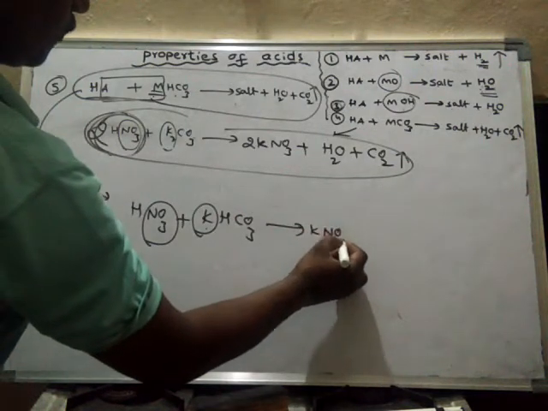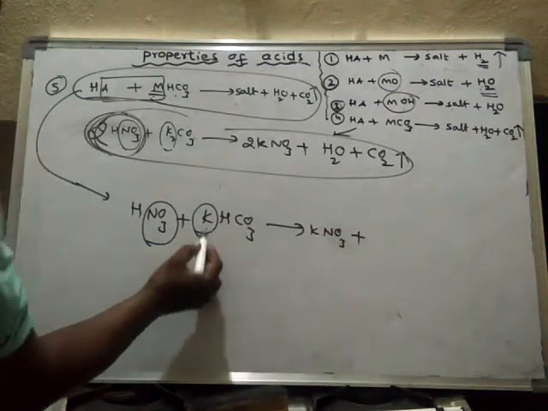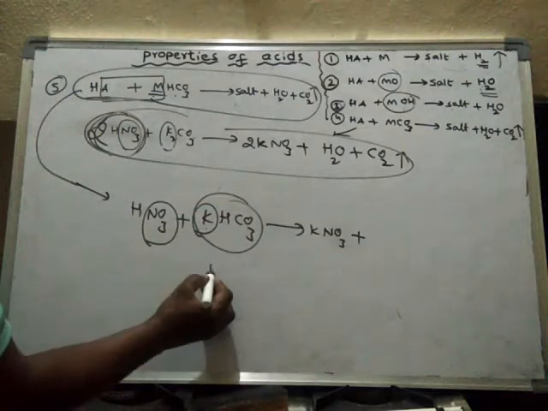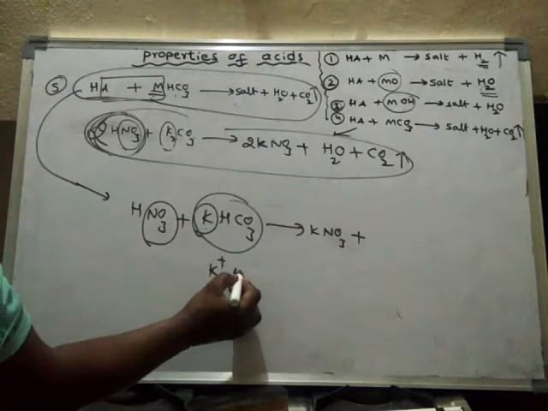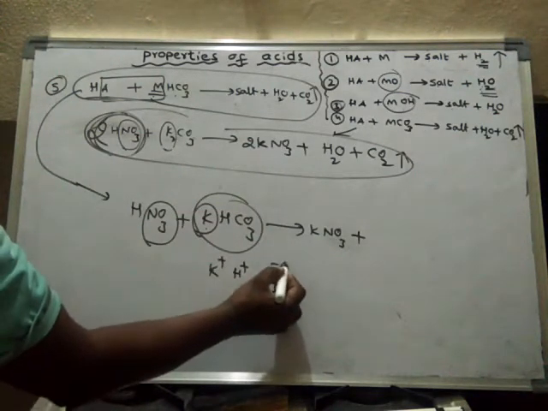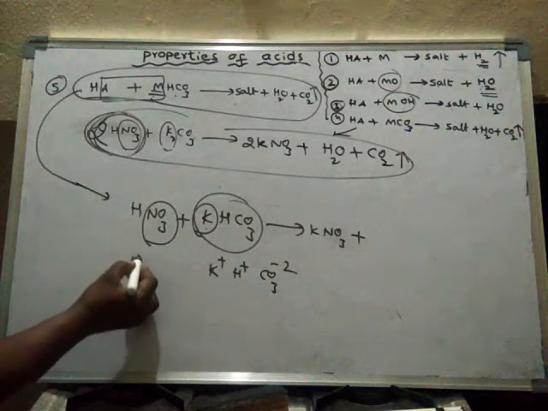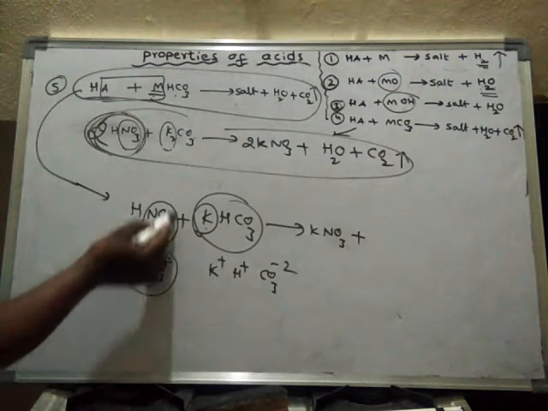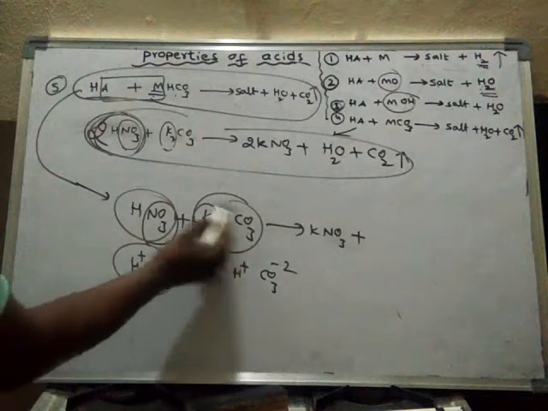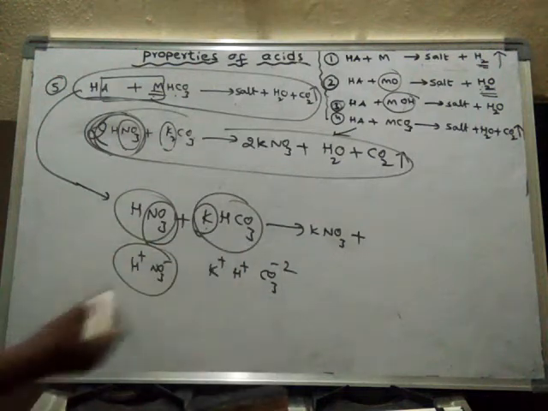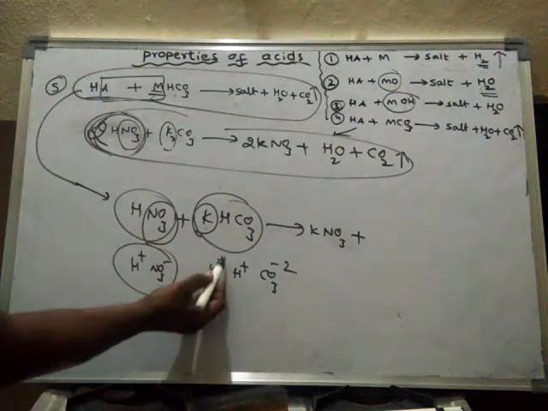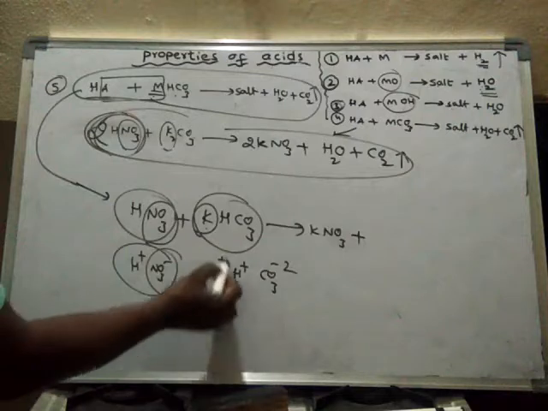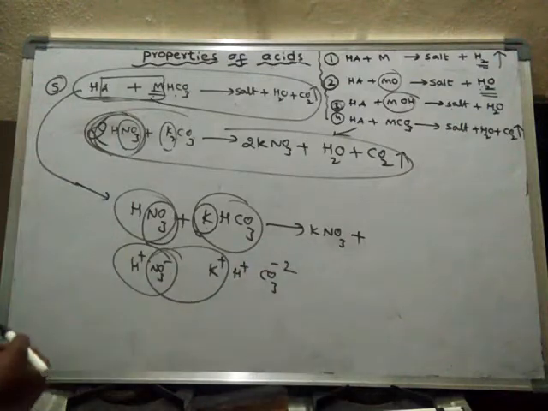Potassium bicarbonate contains K plus, H plus and CO3 minus 2, and the acid contains H plus and NO3 minus. The K plus will combine with NO3 minus and form KNO3.